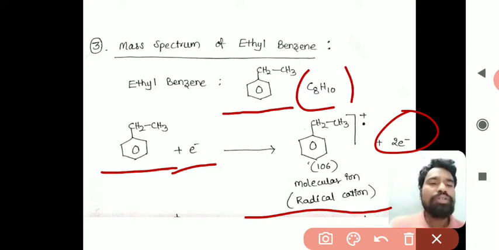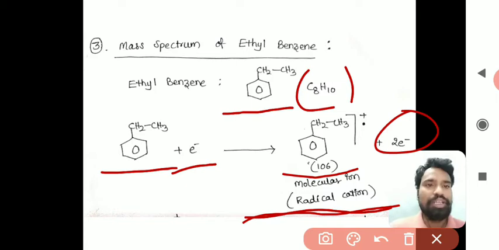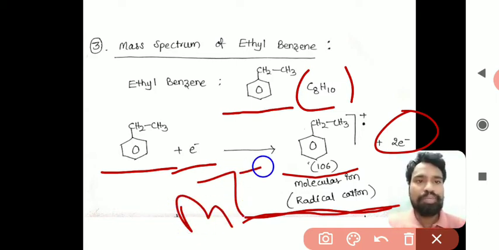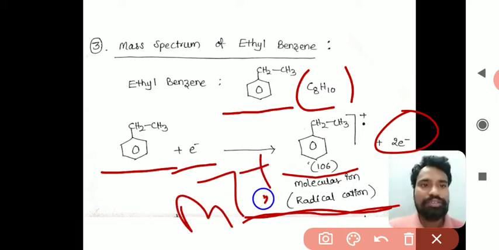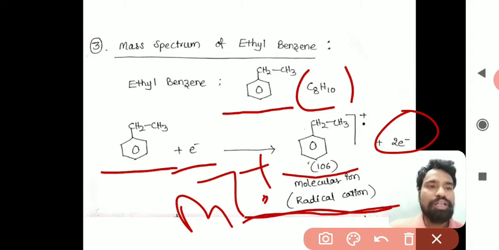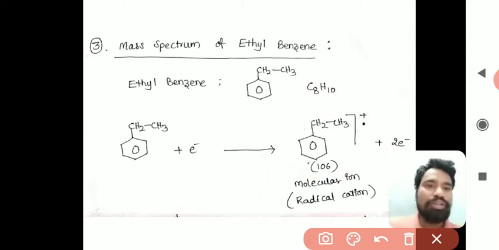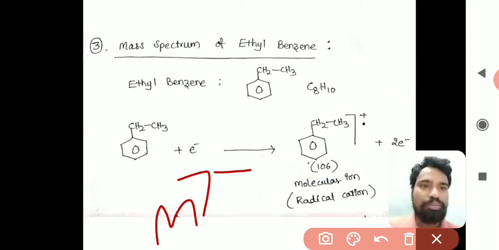Now this ethyl benzene has formed a radical cation. This radical cation is the molecular ion, M+dot, and the m/z value is 106.